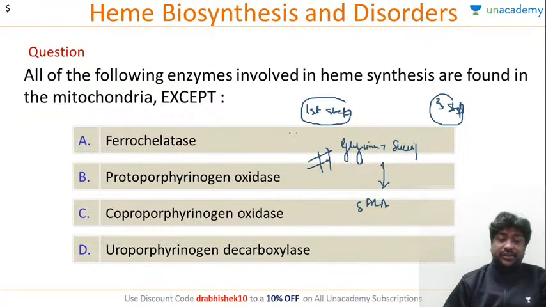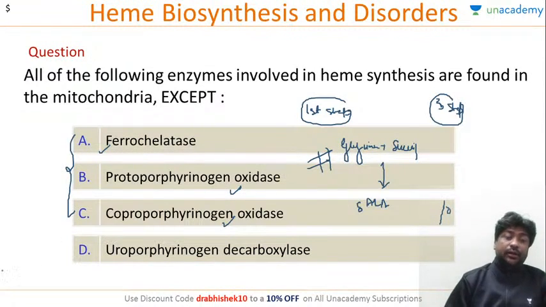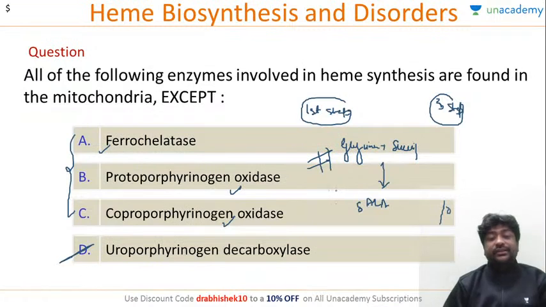And what are the last three steps? You know that mitochondria is very rich in oxidation. So the last steps are basically two oxidations and addition of iron. So these three steps take place in mitochondria. So the correct answer here will be D. Is everybody clear? Simple way to remember is mitochondria is rich in oxidation.